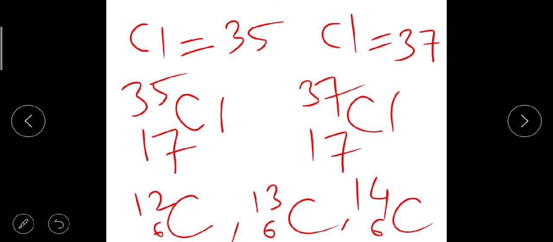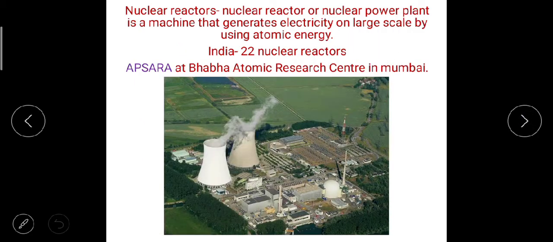Now next point is nuclear reactors. A nuclear reactor or nuclear power plant is a machine that generates electricity on a large scale by using atomic energy. In a nuclear reactor, the nuclear energy in the atom is released by bringing about a nuclear reaction on the nuclear fuel.